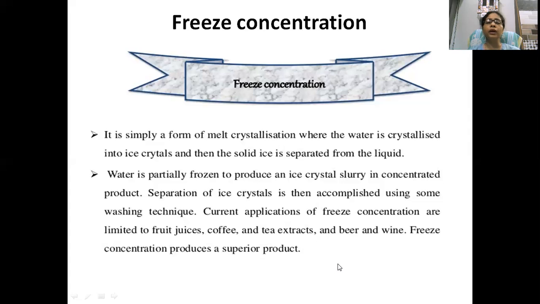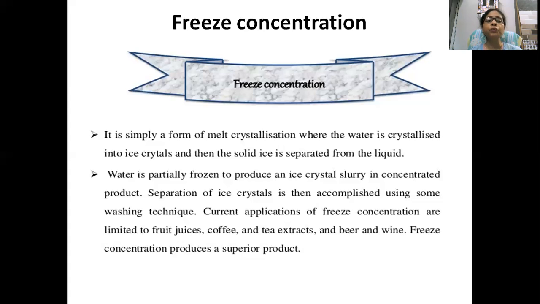One thing you can imagine is that we can also remove water content by evaporation. Is that possible? Yes, you can remove the water content by evaporation. But is it possible to retain the texture, the flavor, the quality of the fruit juice? If you concentrate the fruit juice with the help of evaporation of water, then the quality, the texture and the nutrients present in the fruit juice will be destroyed by heat.